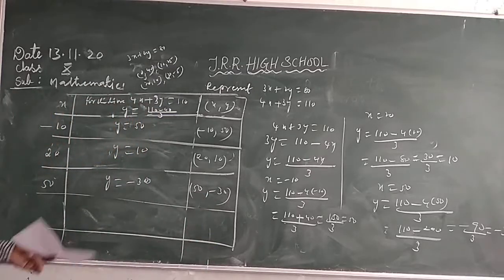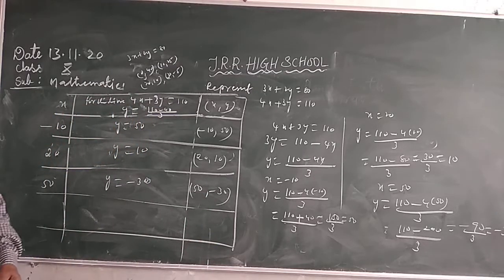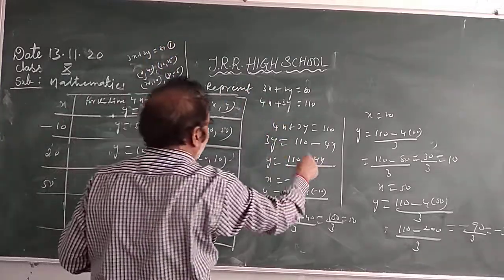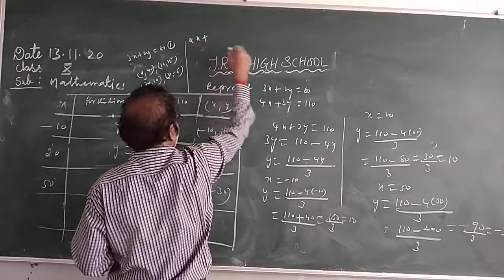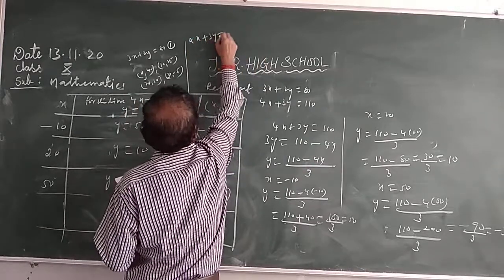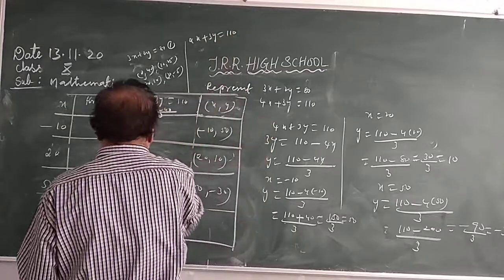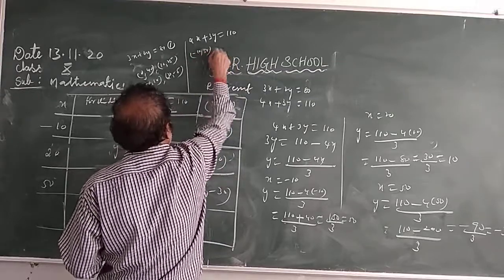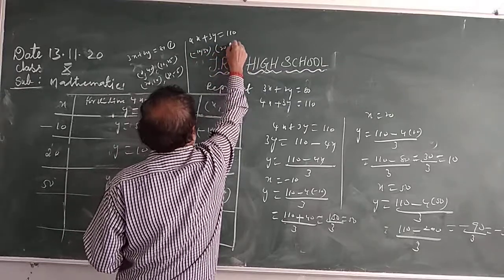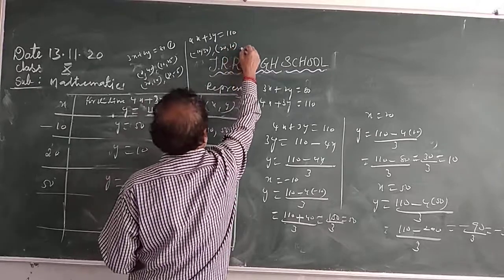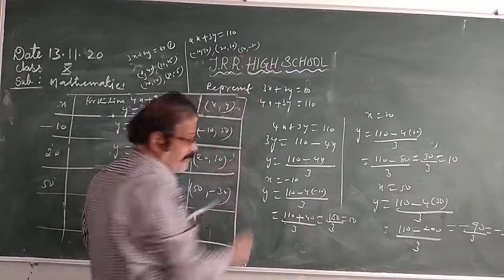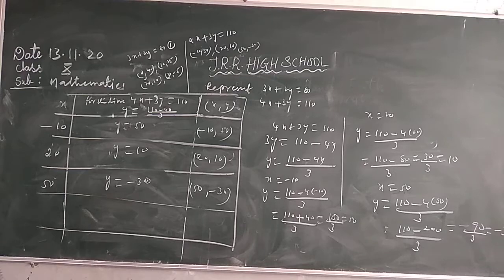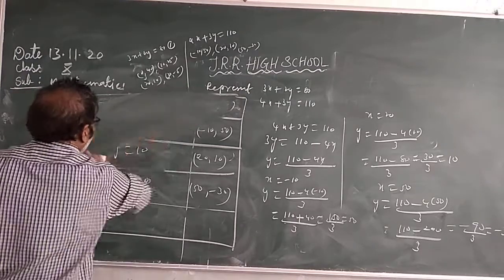So these are enough suitable values to take. So I write here, this is the first equation. The second equation, 4x plus 3y is equal to 110. The solutions we got here: minus 10, 50; 20, 10; 50, minus 30. Like this. I wrote it there so I can erase the board. Now plot this on the graph sheet.